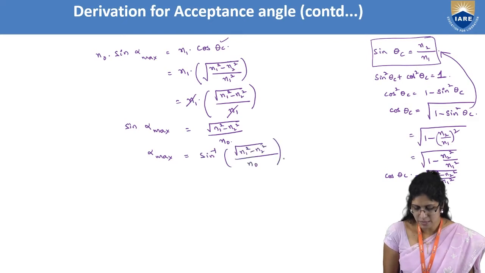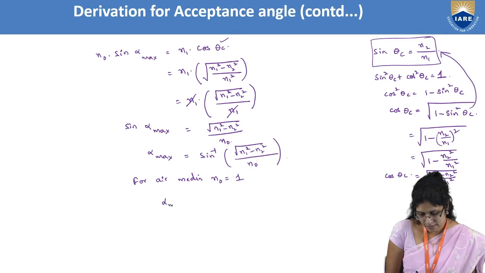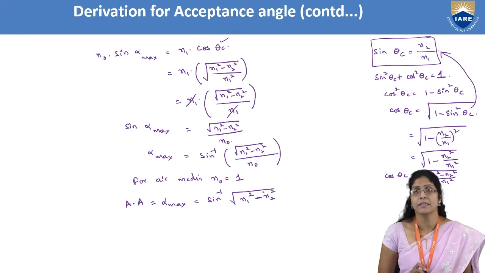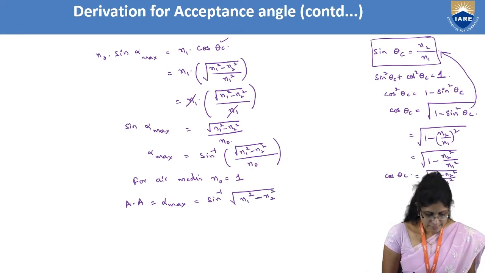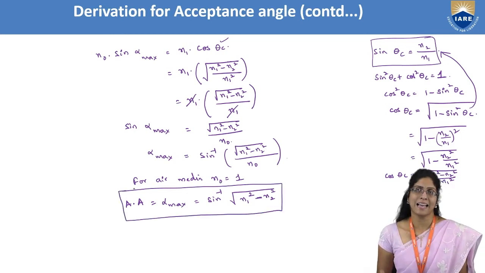So for air media, suppose I am launching this optical fiber in air, then for air media, N0, the refractive index of air, is 1. So alpha max, which is the acceptance angle, which I'm writing as A dot A, is equal to sine inverse of the root of the square of the refractive index of the core and the square of the refractive index of the cladding with the difference taken. So this is the final expression for the acceptance angle.